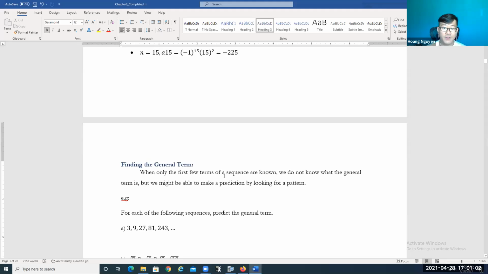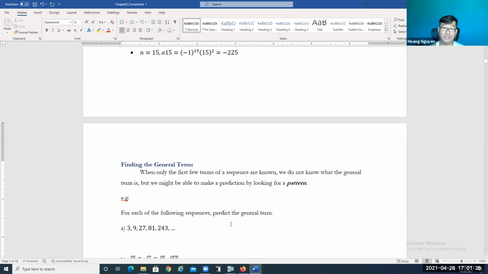When only the first few terms of a sequence are given, we do not know what the general term is going to be, but we might be able to make a prediction by looking for a pattern or a rule that applies over and over.